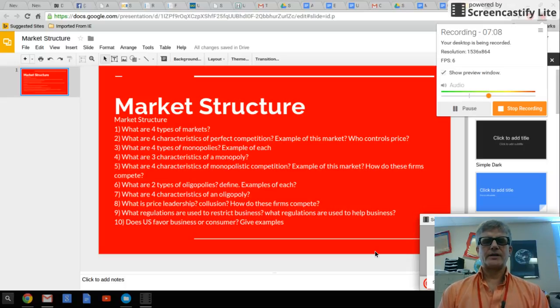So for number 10, does the U.S. favor business or consumer? You need to give examples. You need to look at the different laws that are in the textbook, and determine from your experience whether you think the U.S. favors consumers or business. Come up with about 3 or 4 laws to back yourself up.